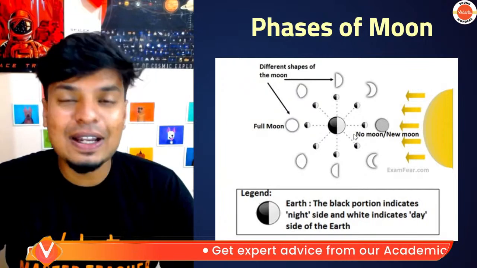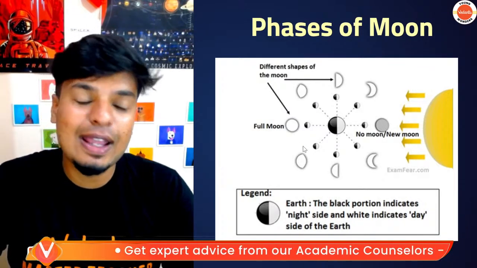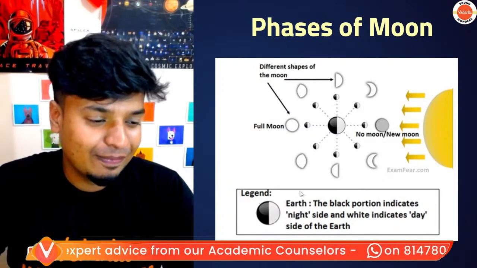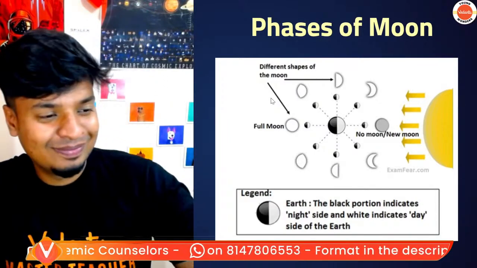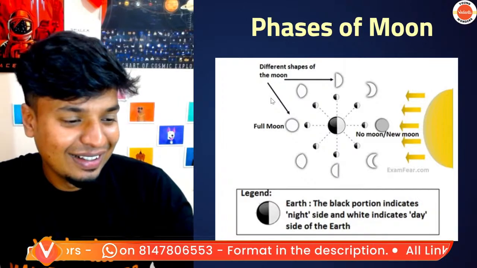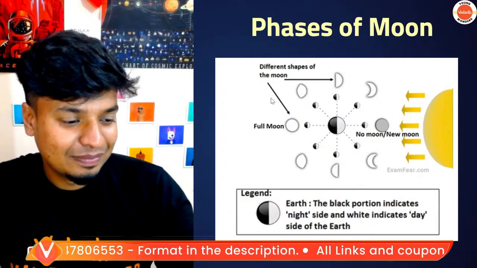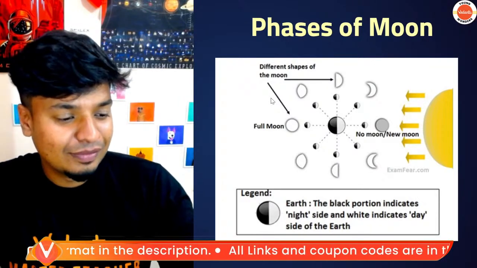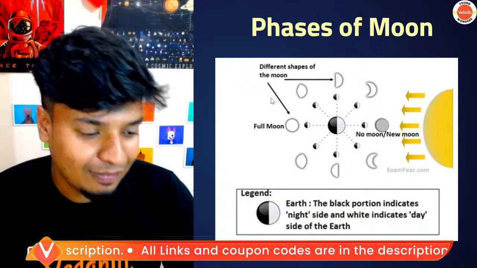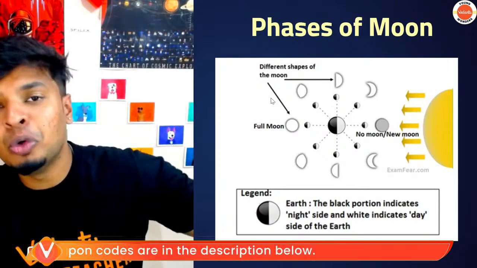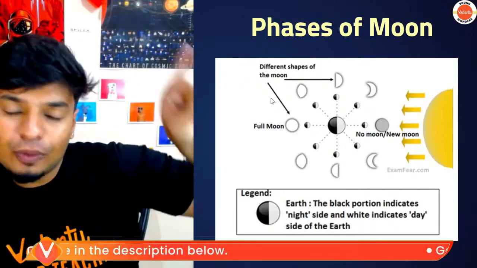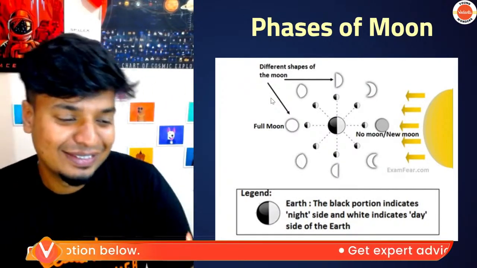Not raining phase, waning, W-A-N-I-N-G. Waxing is W-A-X-I-N-G. Okay? Not raining. Got it? Yeah, correct. So waxing is from nothing to full moon. Waning is from full to nothing again.